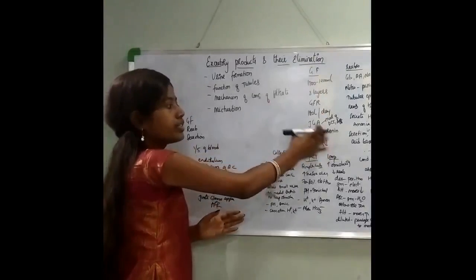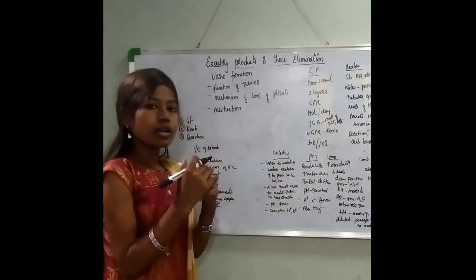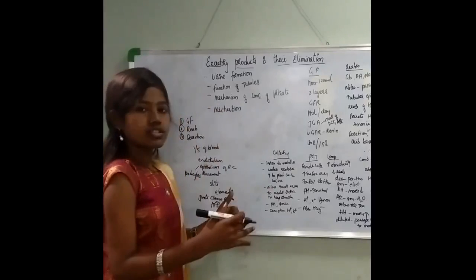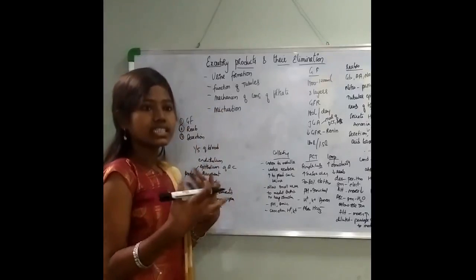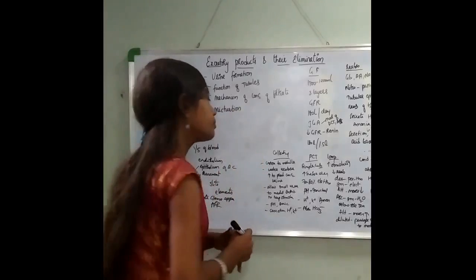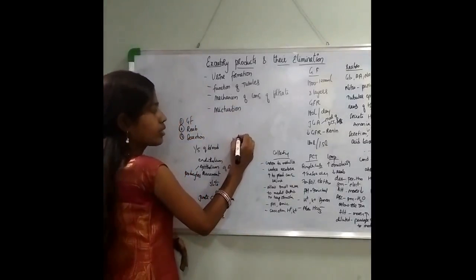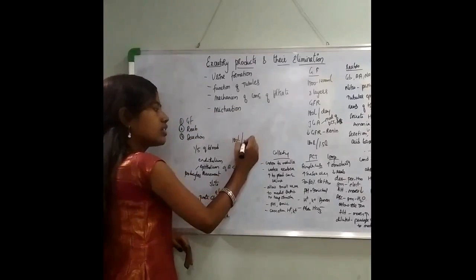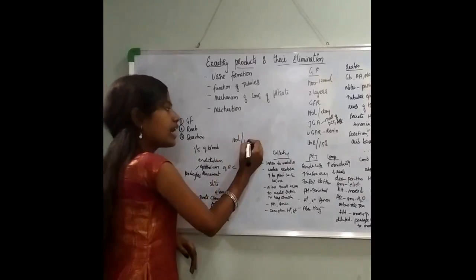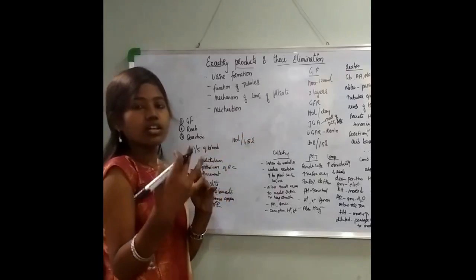That is about glomerular filtration. Next we'll be dealing with the reabsorption process. Reabsorption is done by the tubular system, the entire tubular system of the kidney, that is PCT, DCT, loop of Henle and convoluted tubule. The amount of filtrate formed is 180 liters per day, and only 1.5 liters of urine is excreted.